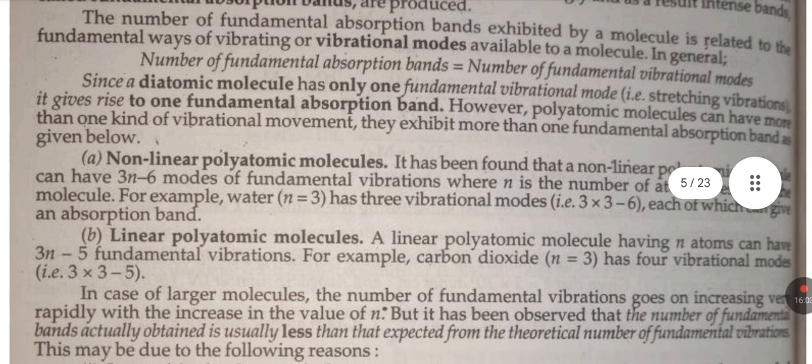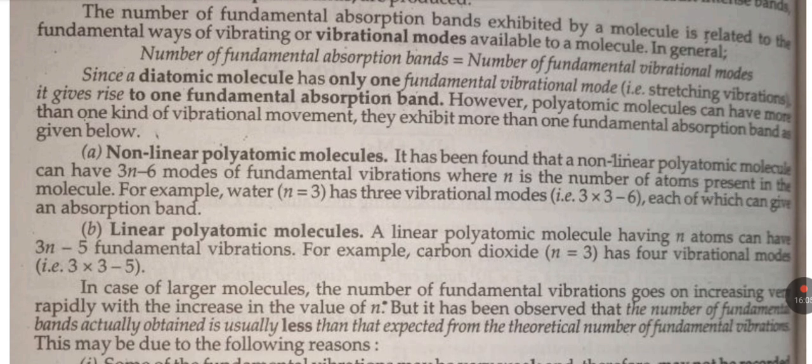The number of fundamental absorption bands exhibited by a molecule is related to the fundamental ways of vibrating, or vibration modes, available to the molecule. In general, the number of fundamental absorption bands is equal to the number of fundamental vibrational modes.